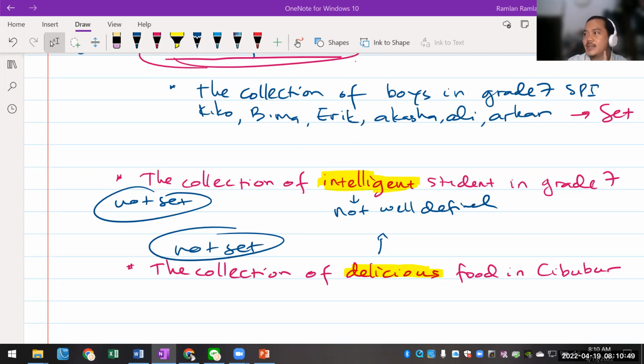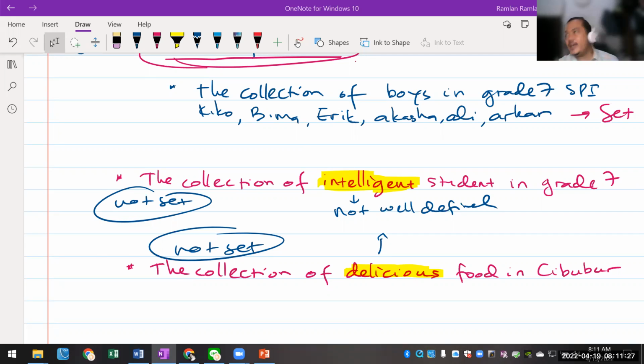Okay. Kiko, that is actually a set. I asked for one that is not a set now. The collection of grade 7 pencils, because we know which one is pencil, which one is not, right? If it were not a set, we couldn't determine that. One person can have a different opinion from other people. But if I have a pencil, everyone will say it is a pencil. So that is well defined. Try to find another example, okay? Okay, Ali and Kiko, please try another example, okay?